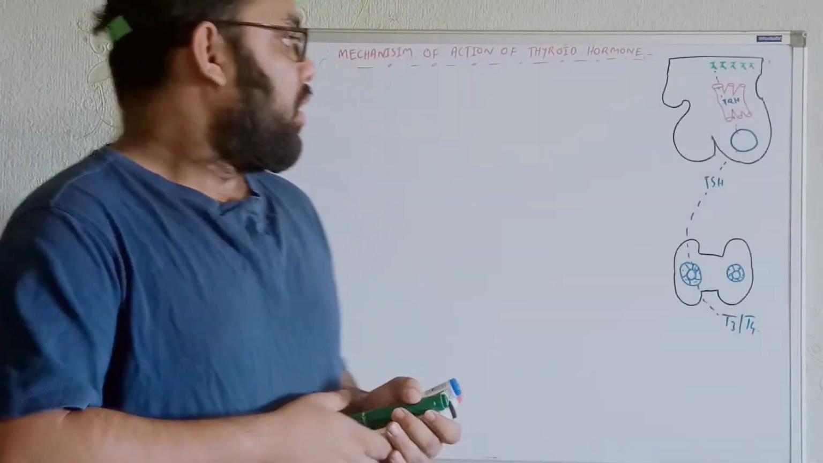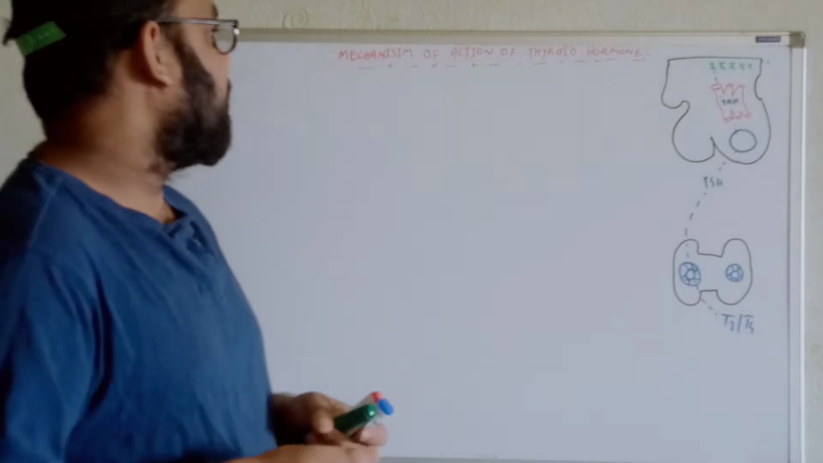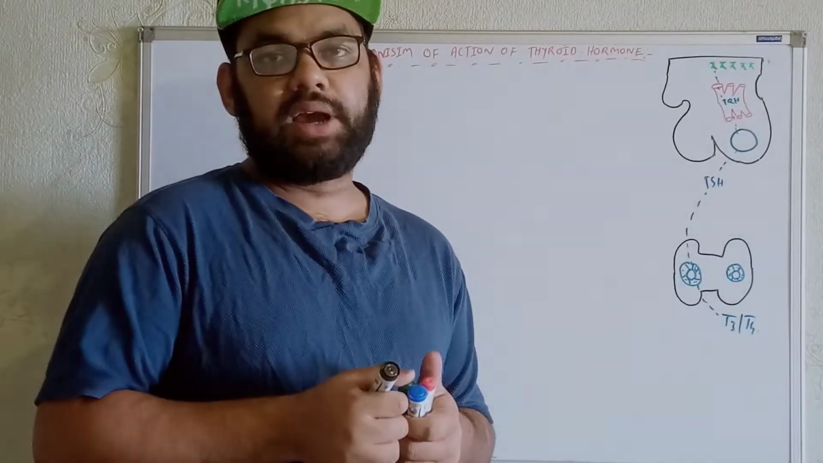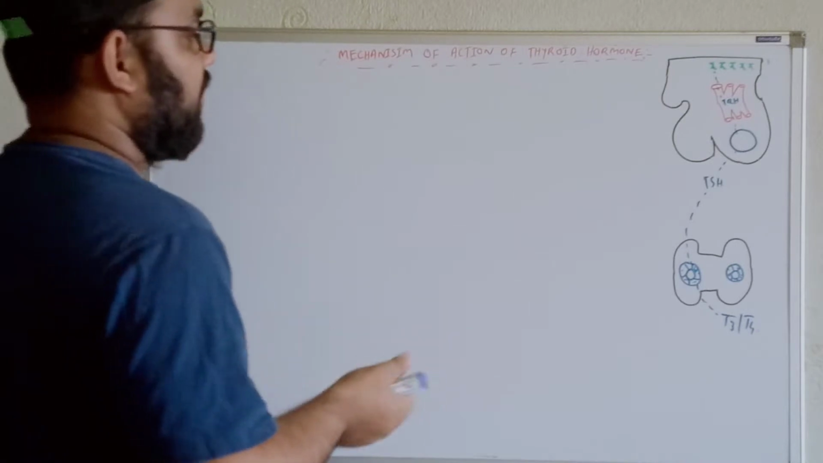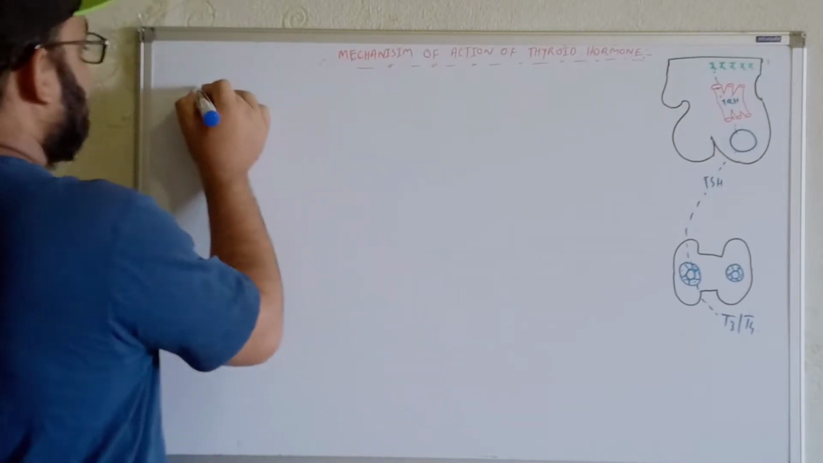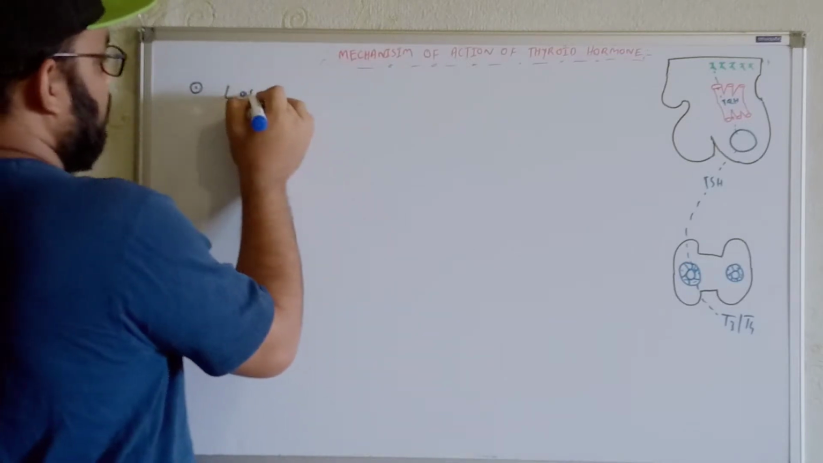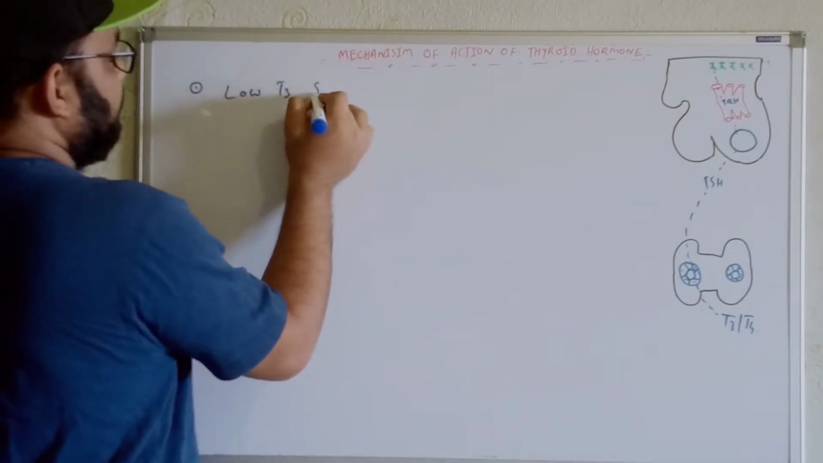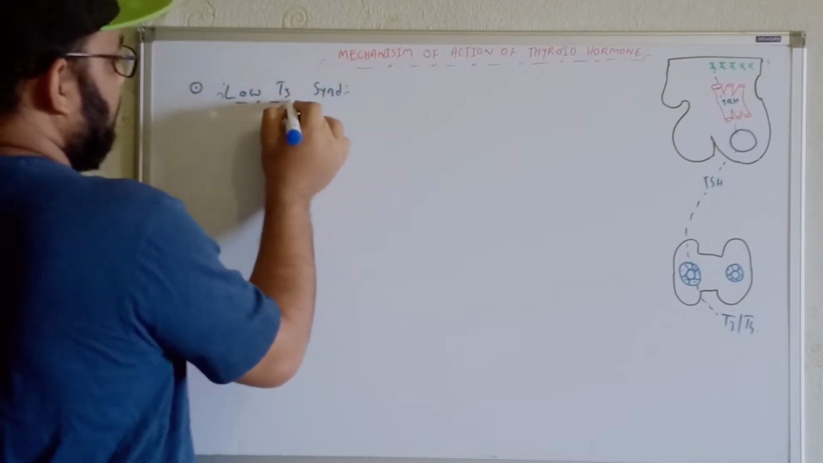Okay. So before going into details, I have to mention one thing in terms of the regulation of the thyroid hormone, that is known as low T3 syndrome. At first let's talk about that, then I'll go into details about the mechanisms. Low T3 syndrome. So how can we define low T3 syndrome?